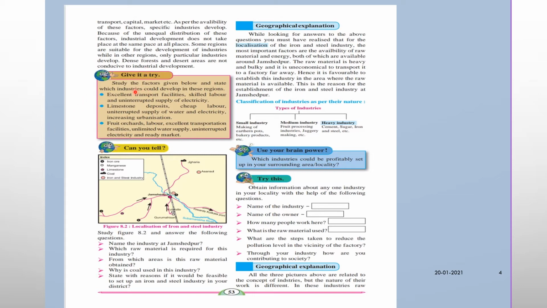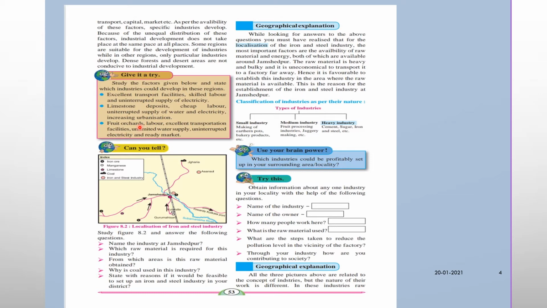Study the factors given below and state which industries could develop in this region. Excellent transport facilities, skilled labor, and uninterrupted supply of electricity. Next, limestone deposits, cheap labor, uninterrupted supply of water and electricity, increase in urbanization. Fruit orchards, labor, excellent transportation facilities, unlimited water supply, uninterrupted electricity and ready market. Next, please observe the figure. Can you tell the localization of iron and steel industries?